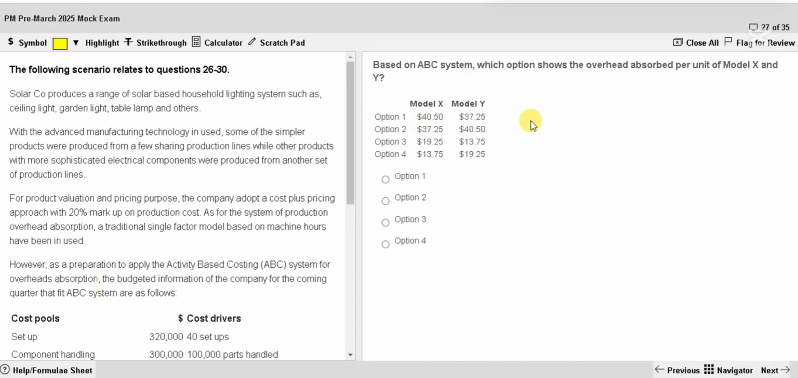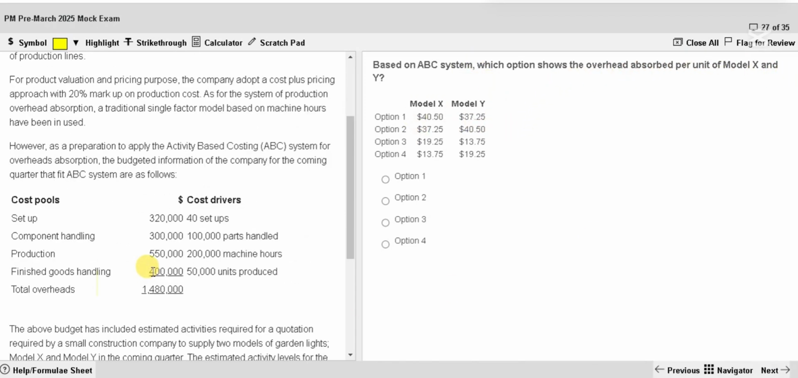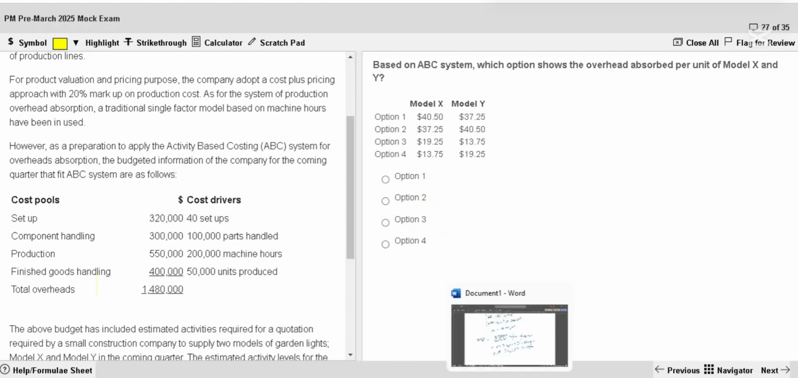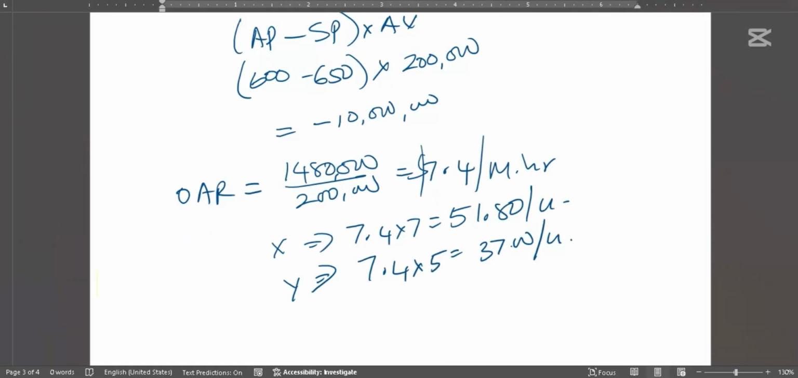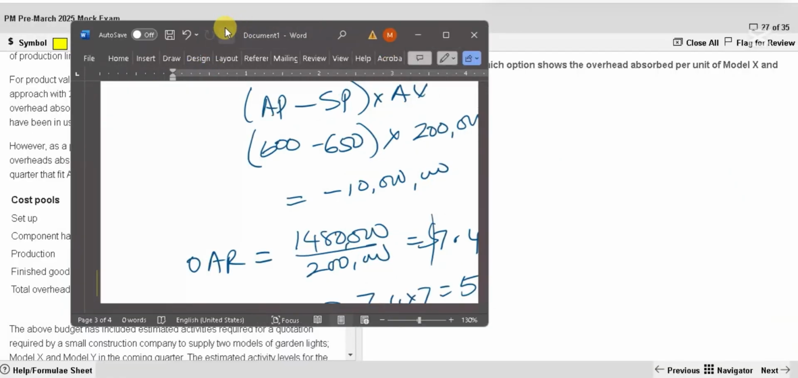Based on ABC system, which option shows the overhead absorption rate? We had to apply ABC. That's going to take time. However, look at this. If I do it for one product, that's enough, because there is no same answer repeating. 40.5, 37.25, 19.25, 13.75. If I get one of these right, then I don't have to check model Y. If I'm confident about my working, I can say that's going to be the answer. So let me do it for X, and I'm going to finish the working.